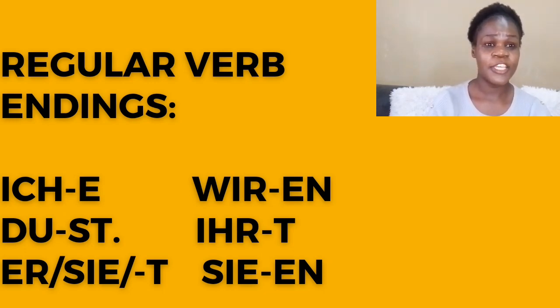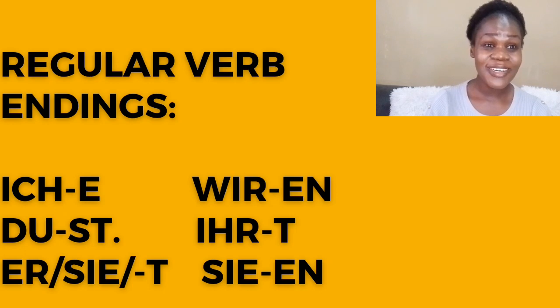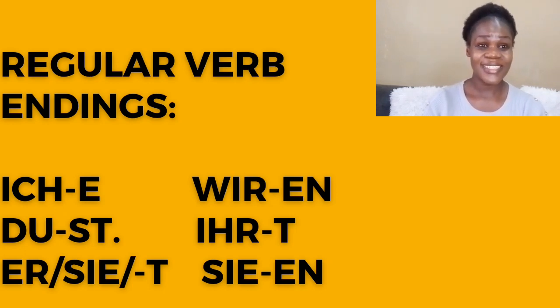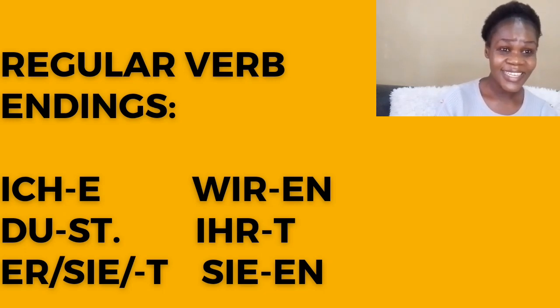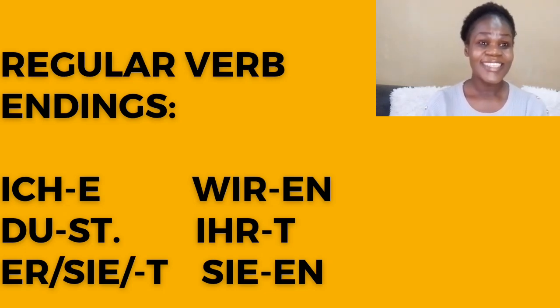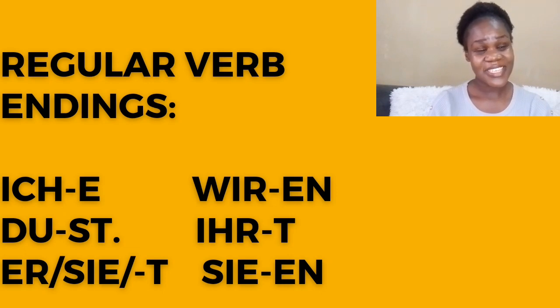For example, ich, always add e after forming your verb stem, in any regular verb. Du, you add st. Er, sie, es, add t. Ihr, add t. Wir, en. Sie, en.